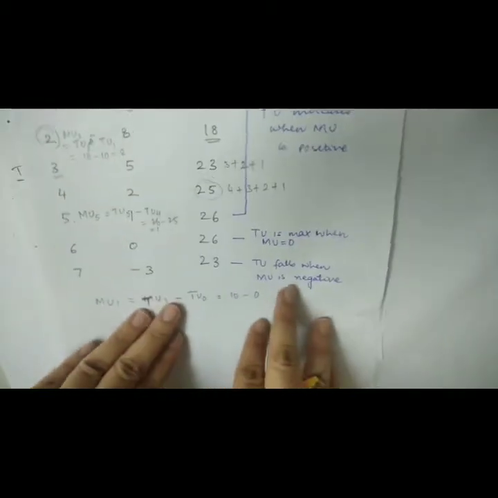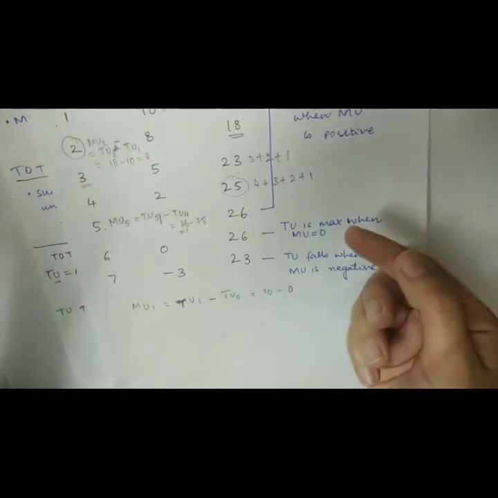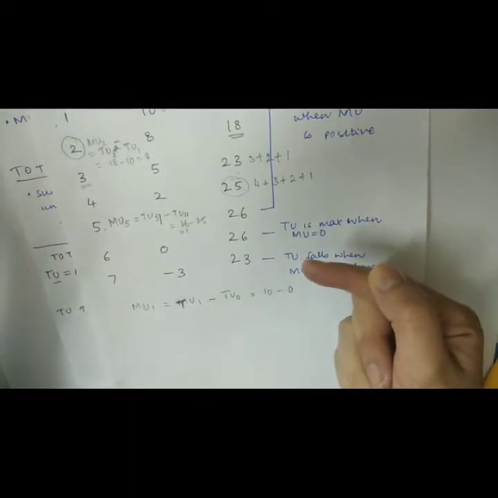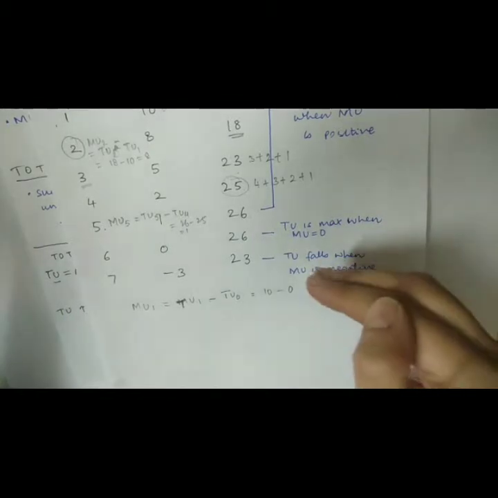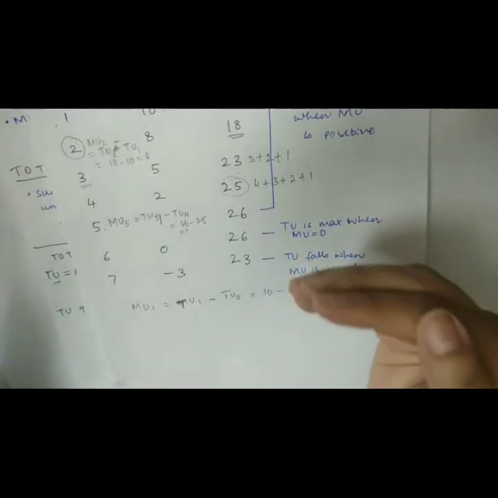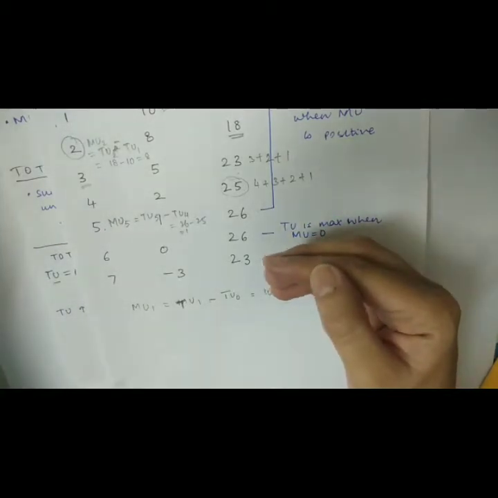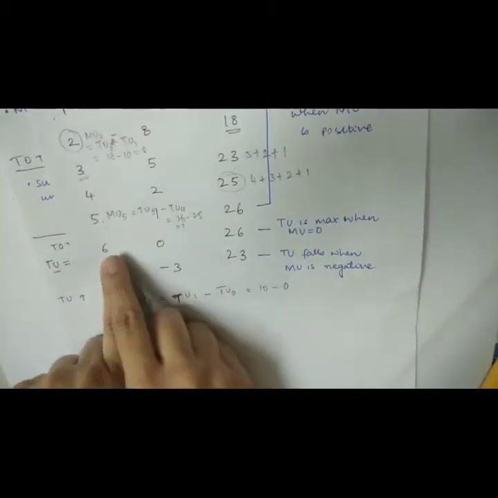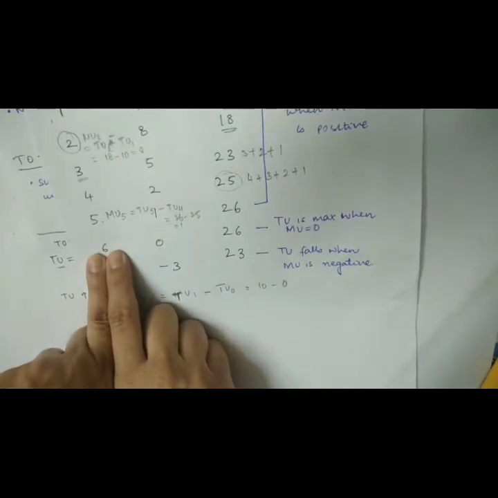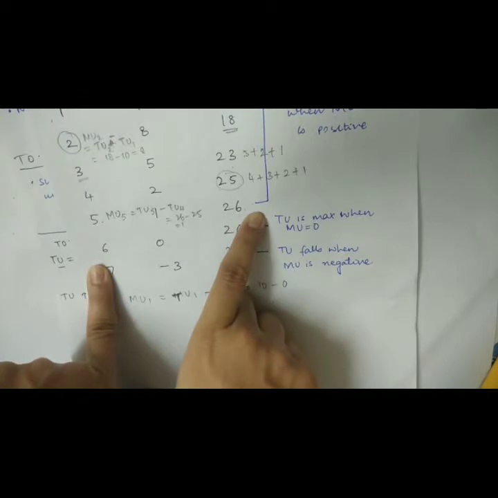Now, there is a stage where the total utility that you derive from the consumption of a commodity is equal to the total utility that you derive from the previous unit of the commodity. In this case, when you drink the fifth glass of water, the total utility is 26.